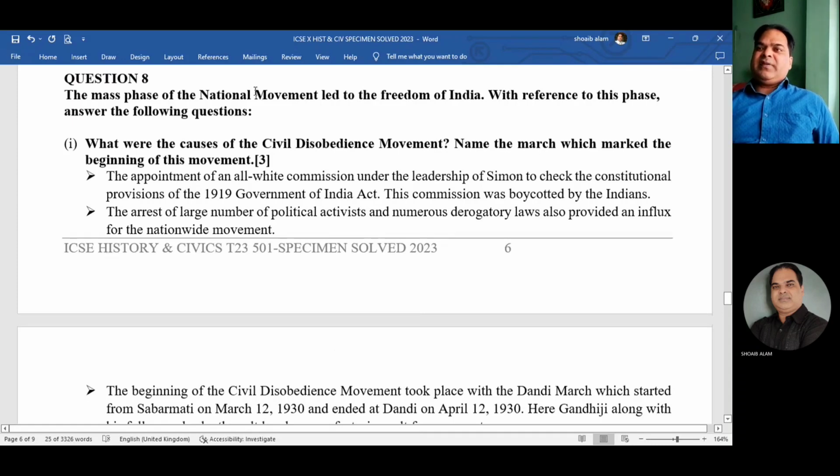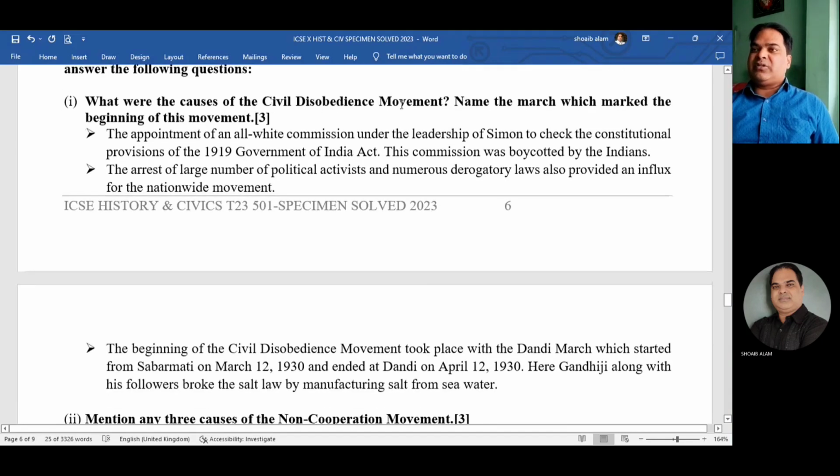Now next one you can see here. The mass phase of the national movement led to the freedom of India. Mass means we are discussing the civil disobedience movement. What were the causes of the civil disobedience movement? Name the march which marked the beginning of this movement. The appointment of the Simon Commission was number 1. Then many were arrested.